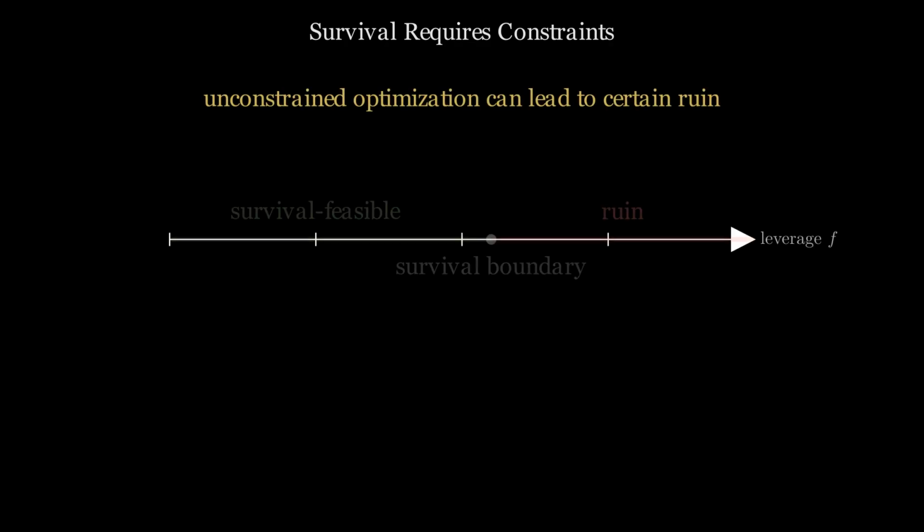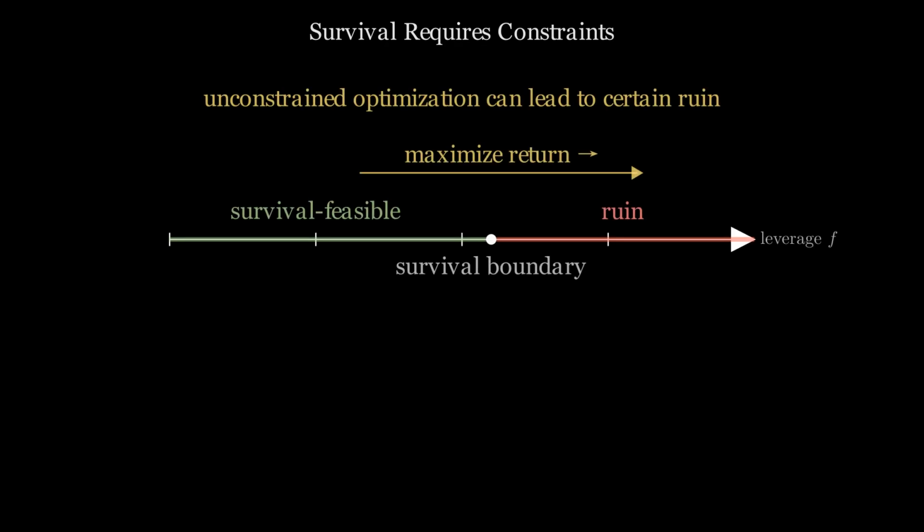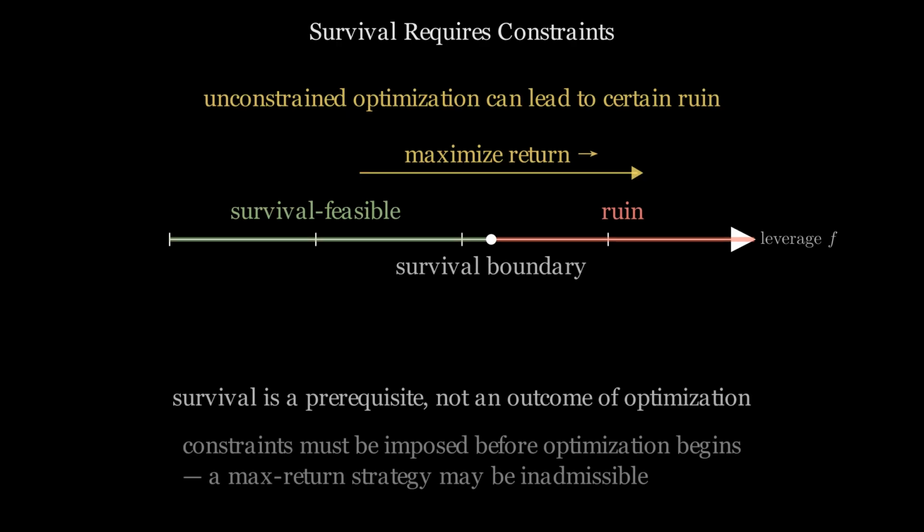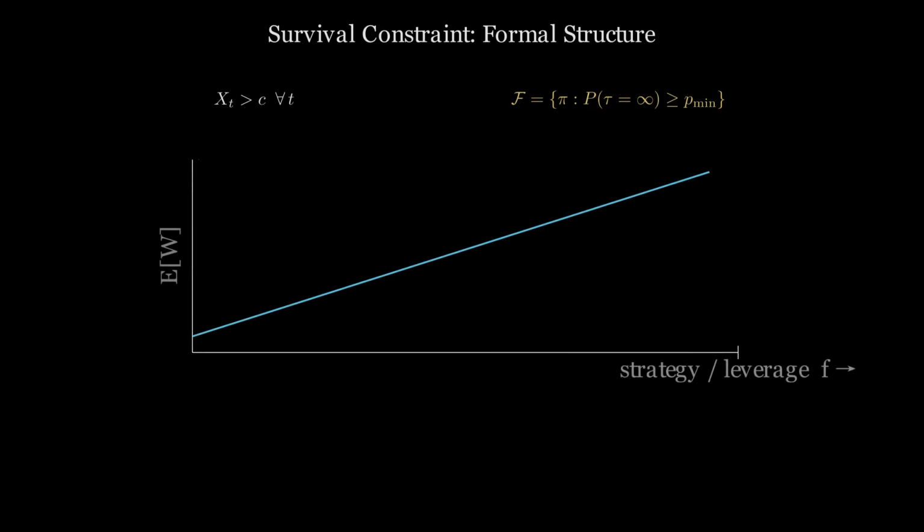A strategy that maximizes expected return without restriction will eventually exhaust the resources needed to continue. Survival is not the reward for good optimization. It is the condition that makes optimization possible at all. Constraints must come first. A survival constraint requires the process to remain above a fixed absorbing barrier at all times.